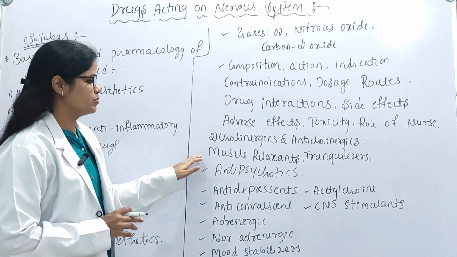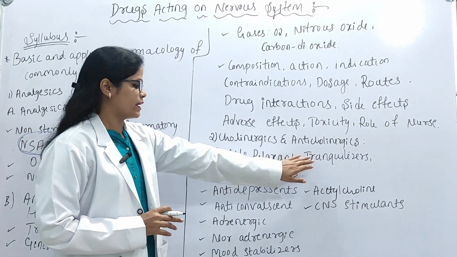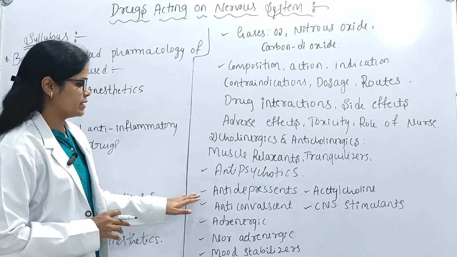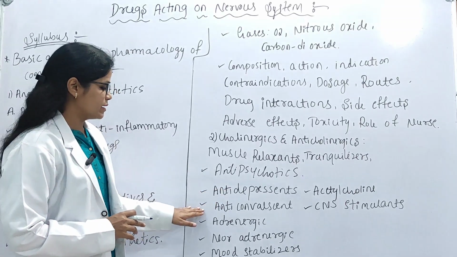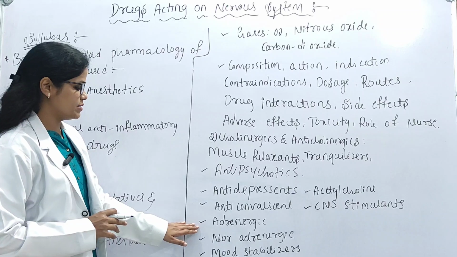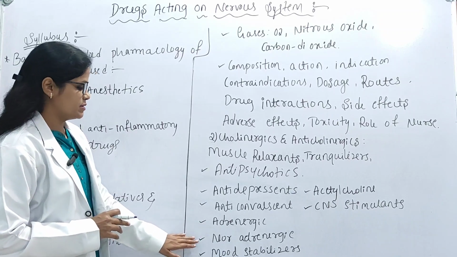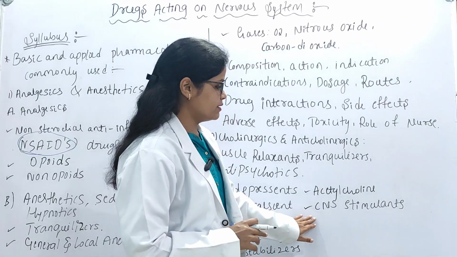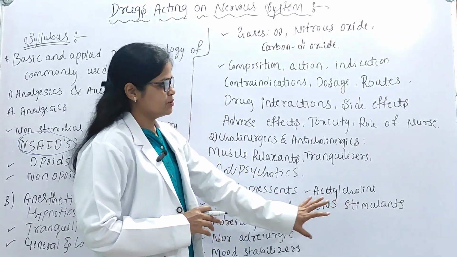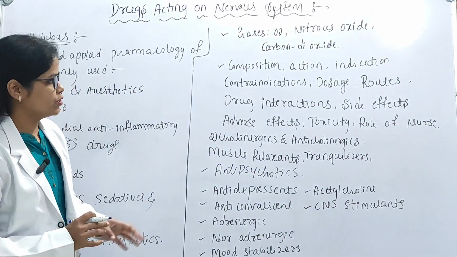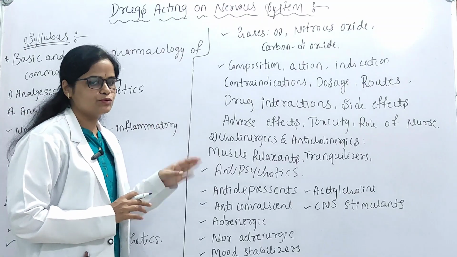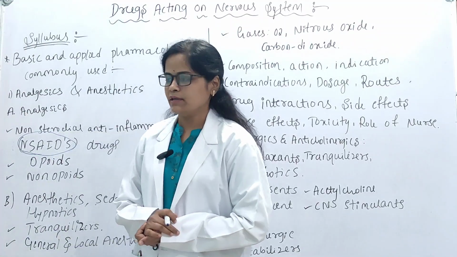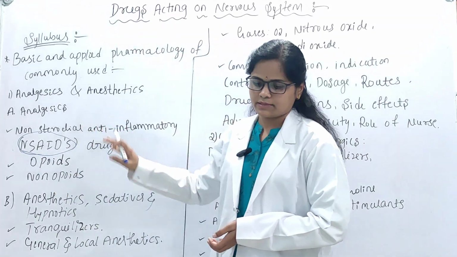And under this we'll study about the muscle relaxants, tranquilizers, and also antipsychotics, antidepressants, anticonvulsants, adrenergic, non-adrenergic drugs, mood stabilizers, acetylcholine and central nervous system stimulants. So under the nervous system we are going to study about all these drugs which are used for the treatment of the neurological disorders, and next we will see the explanation about these drugs.